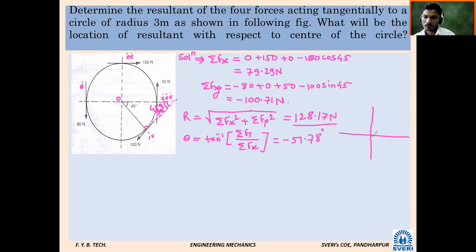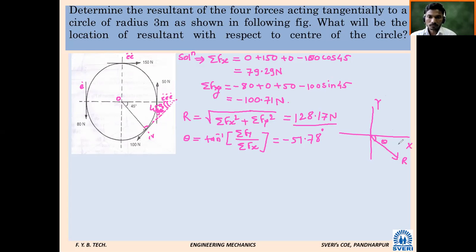Clockwise means fourth quadrant. So this will be y, this will be x. Where should I give the arrow? Downward, since summation Fx is positive and summation Fy is negative. So it will go something like this, R, and here there will be theta.